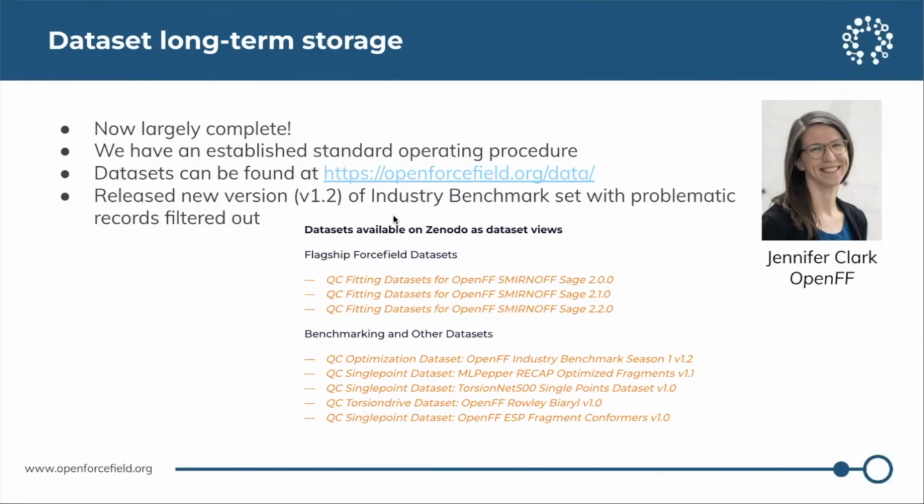Jen has now uploaded a number of our datasets, which have been summarized in a list at this link. And in particular, I wanted to shout out that she's both released and uploaded a new version of the industry benchmark set that we commonly use for benchmarking. The industry benchmark set has been used outside of OpenFF in the general community for benchmarking force fields. So we anticipate that this will be of general interest. And this new version has filtered out a number of problematic records that we've identified, due to, for example, issues with seven-membered rings.